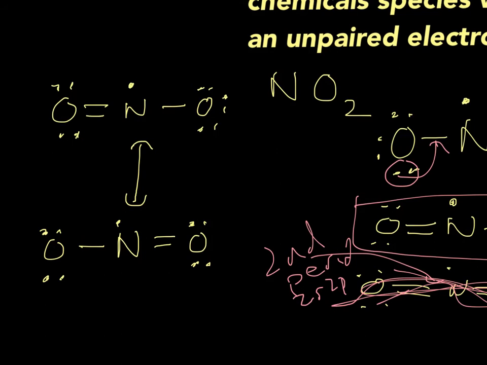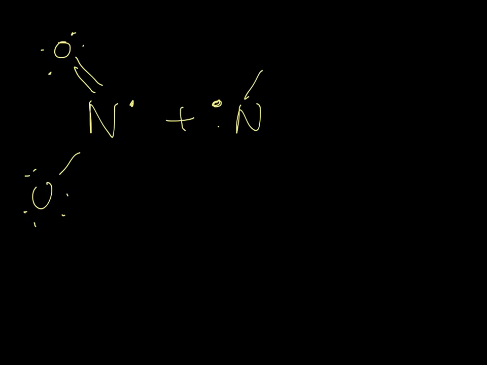Our nitrogen dioxide actually likes to dimerize. And dimerize is a fancy way of saying it likes to find another free radical and say, hey, I'm missing an electron, you're missing an electron, let's team up.